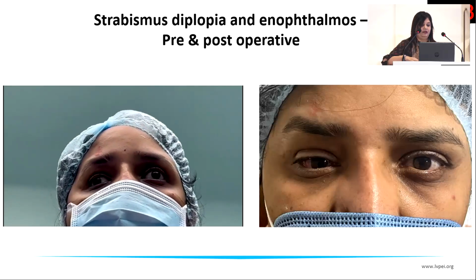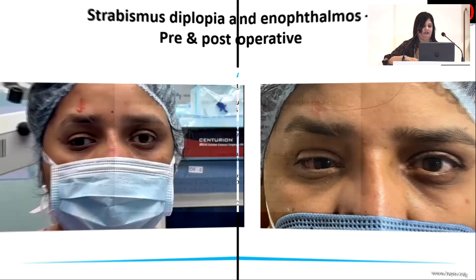Anyway, she went ahead with horizontal muscle surgery, a slightly offset recess-resect of that right eye, and she is much better. She has prisms and glasses now, which help more with her double vision.